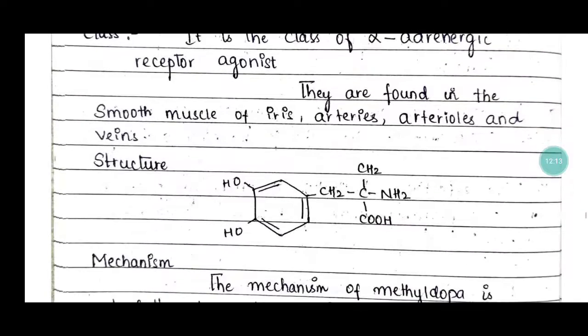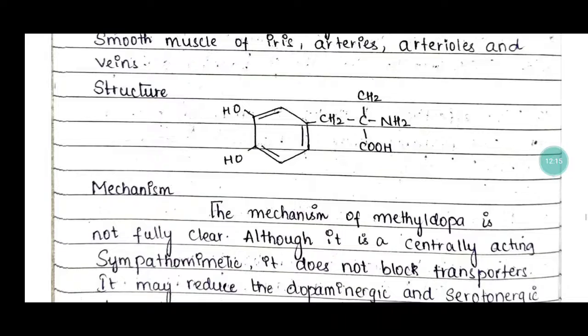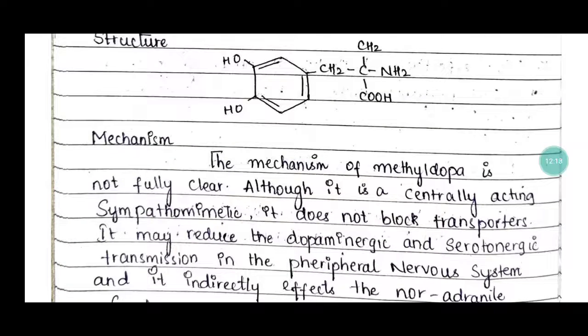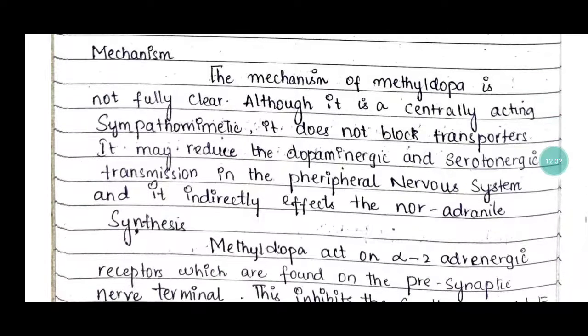So the structure of methyldopa, and the mechanism of methyldopa is not clear. Although it is a centrally acting sympatholytic agent, it does not block any receptor or transporter. It may reduce dopaminergic and serotonergic transmission in the peripheral nervous system, and it directly affects noradrenaline synthesis.